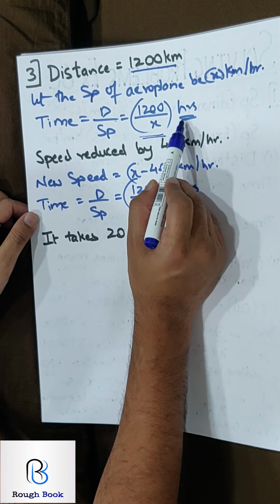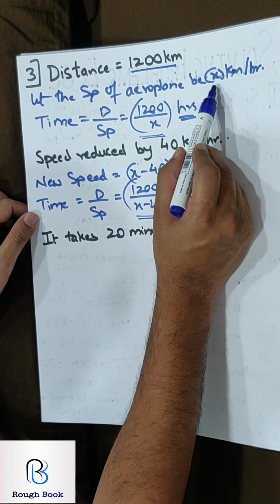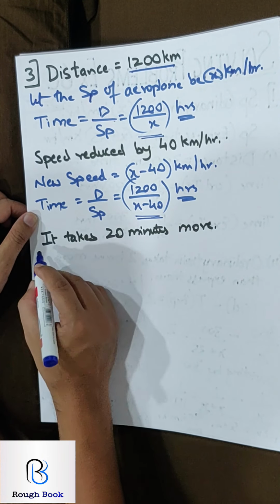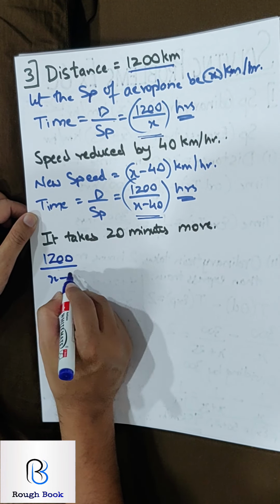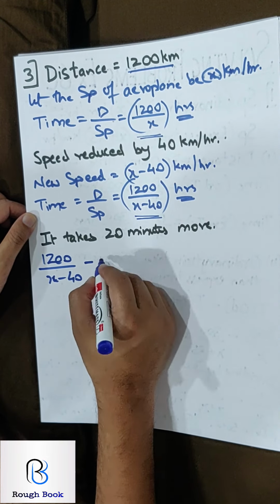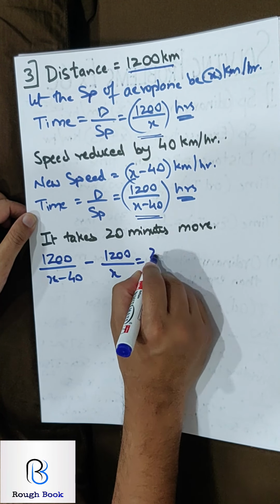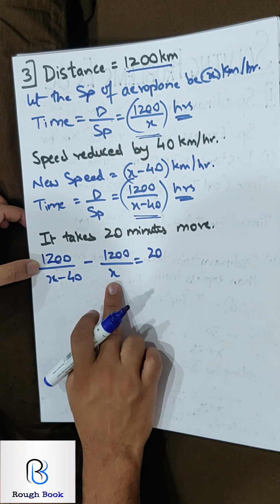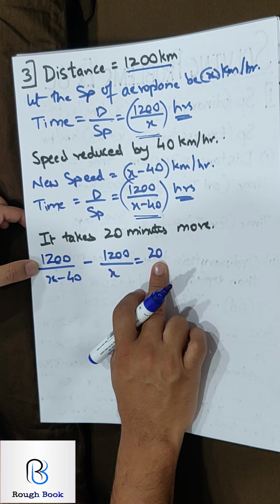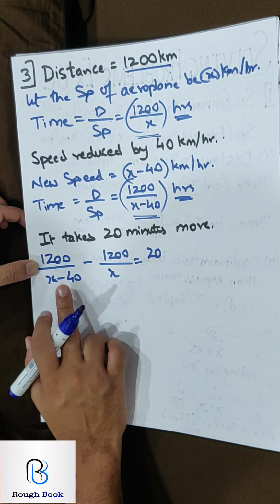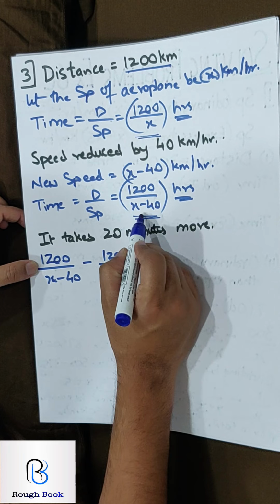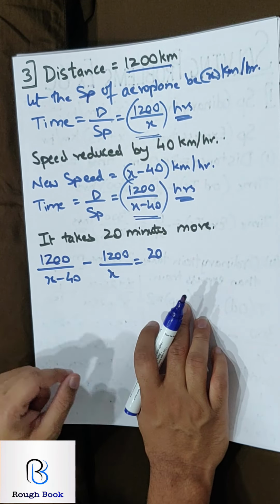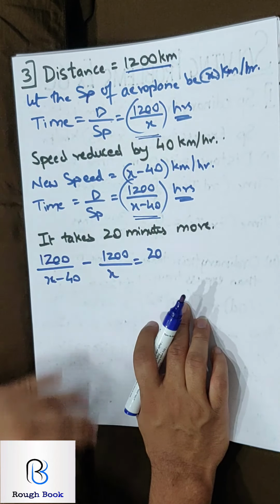Time 1200 upon x hours is the original time. The new speed is reduced. So if the speed is reduced, the time is more. So the more time will come first and the less time will go next, equal to 20 minutes. That means this time minus this time equals 20 minutes. Are you getting this? Why is this time more? This time is more simply because the speed is less. If the speed is less, obviously you are going to take more time. If your speed of solving is less, automatically you will take more time to solve the sum.